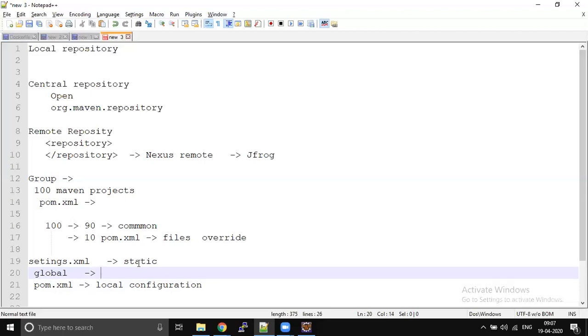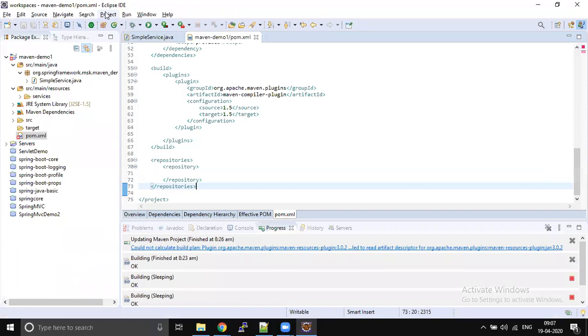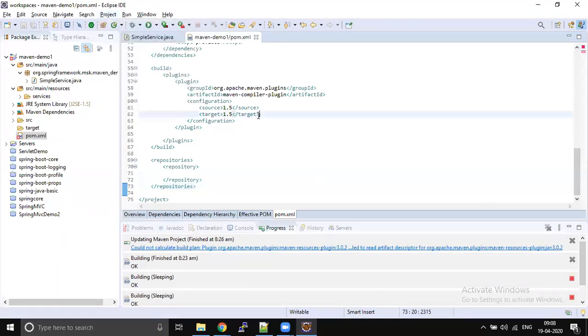If you change settings.xml alone, there's no need to deploy all 100 projects, right? If I change the pom.xml of 100 projects, I need to rebuild and deploy in real time. Yes, you have to rebuild the files. But as we have the build automatically feature in Eclipse, unless you have unchecked this option, any modification you make in your pom.xml file will automatically build.